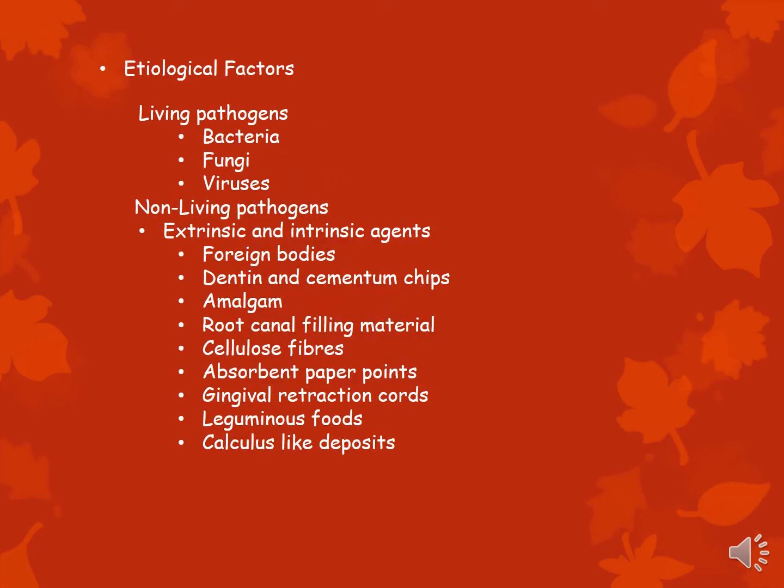Okay, so the etiologic factors can then be listed into living pathogens and non-living causes. The living pathogens are always bacteria, fungi, viruses. You need to put down some names in your answers. Non-living are a list of the same things again. Extrinsic and intrinsic agents. We've already discussed the intrinsic agents. The extrinsic agents are foreign bodies, amalgam, absorbent paper strips, gingival retraction cords. All these things can cause this.